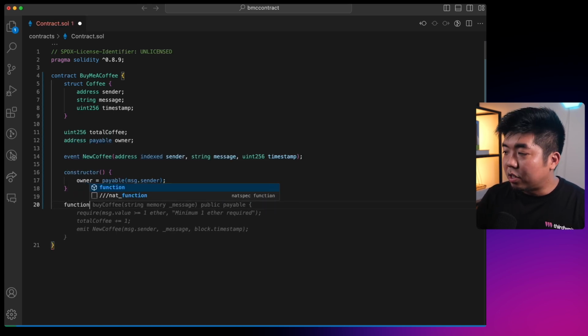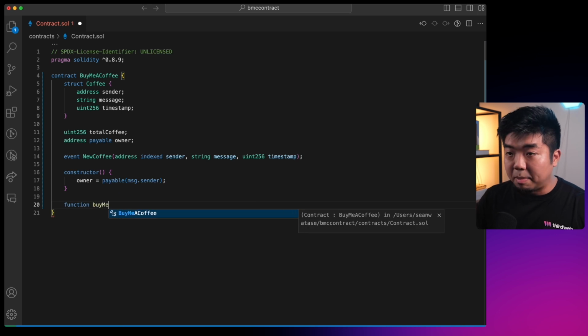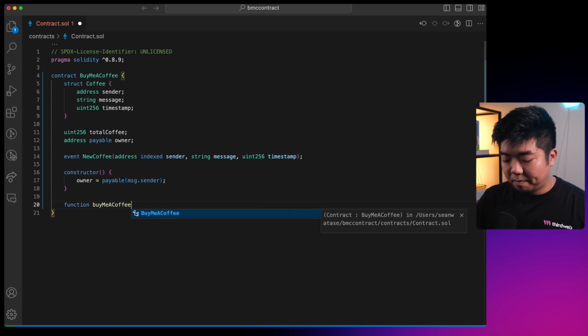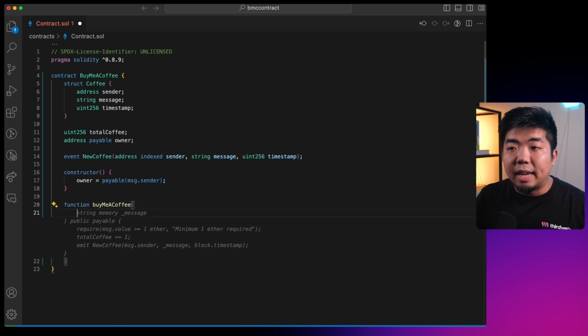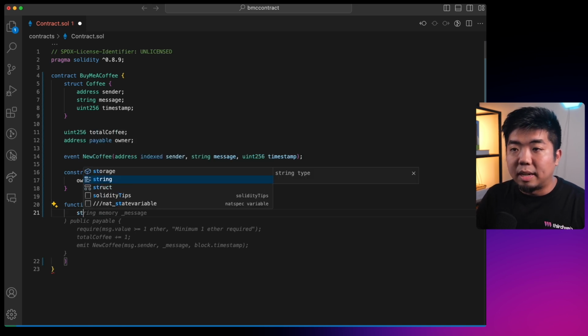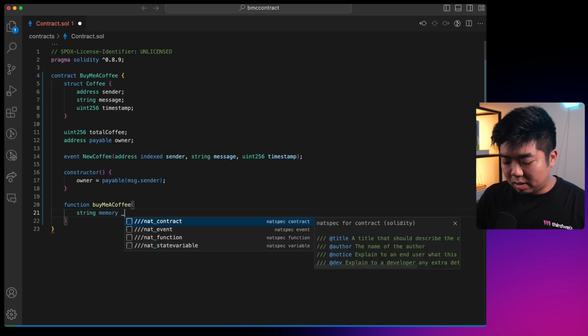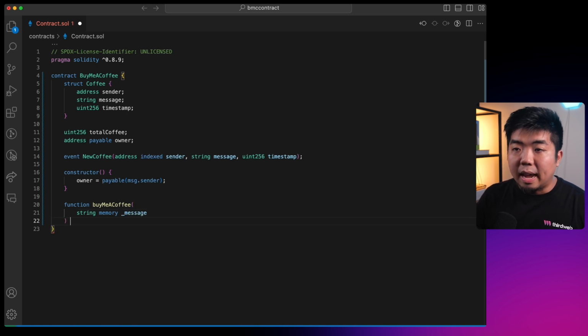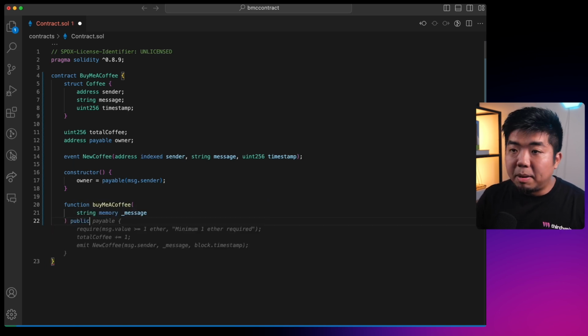So this next function is going to be our function for buy me a coffee. Now this function is going to take a string, which is going to be the message that the person wants to send. So we'll say string memory, and we'll say message here. And this is going to be a public function. It is going to be a payable function because we are sending some funds along with this transaction.